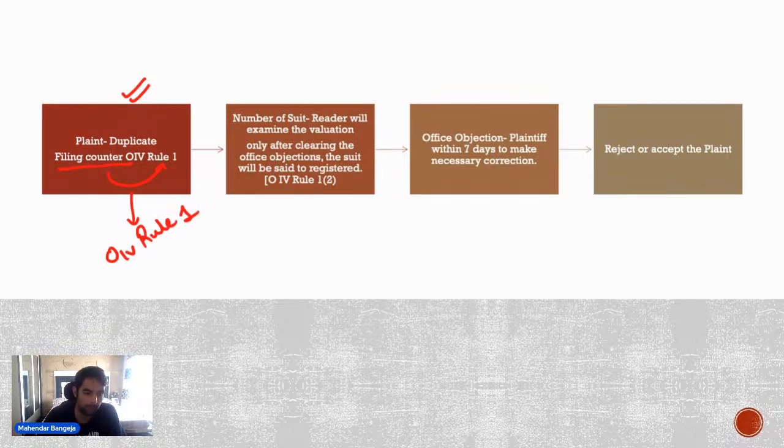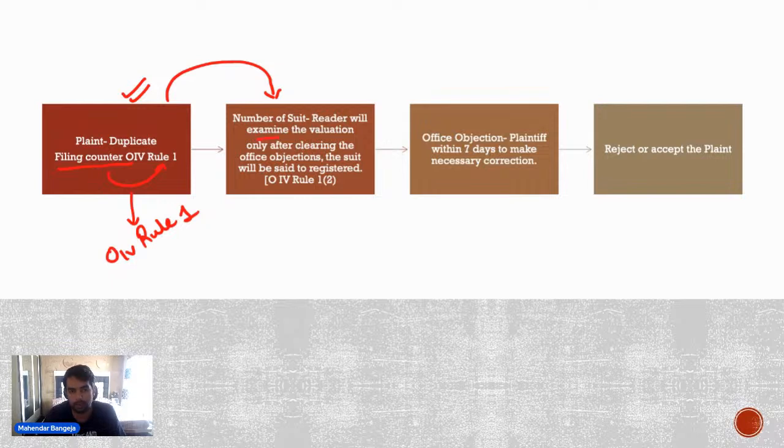Then after that what happens? There is the numbering of suit. After you have filed the plaint in duplicate, there will be numbering of suits. What happens in numbering of suit?